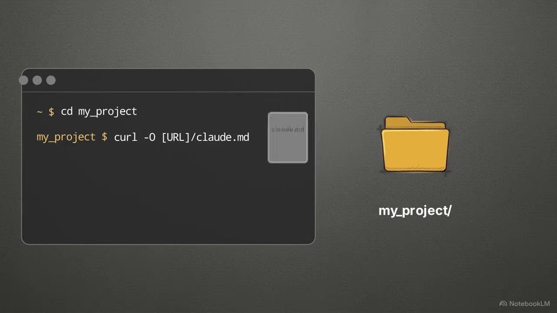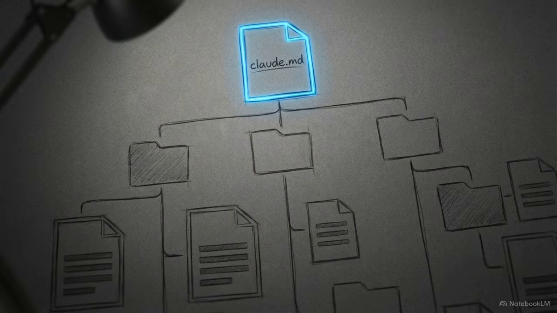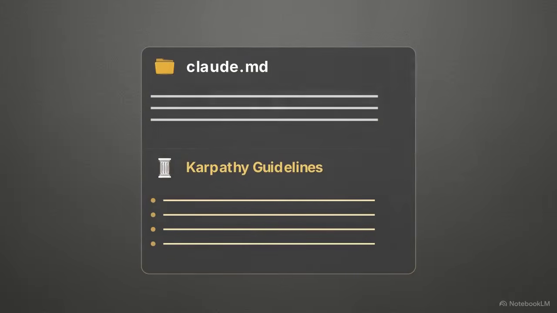To set this up, navigate into your specific project directory in the terminal and execute a curl command to download the text file directly. This places a single file named claude.md straight into the root folder of your project environment. If you already use a custom file for Claude in your repository, do not overwrite it. You need to copy and append the new Karpathy guidelines to your existing rule set.